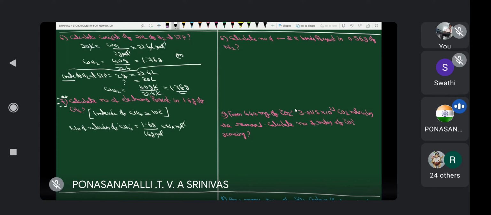Mole inverse, gram cancels. This is 1 by 10. That is equal to how much? 0.1 NA. Therefore, 1 molecule of methane, 10 electrons. Now, 0.1 NA molecules.